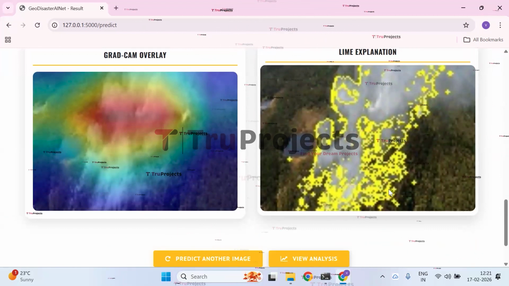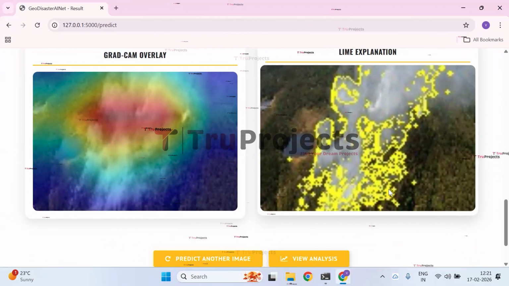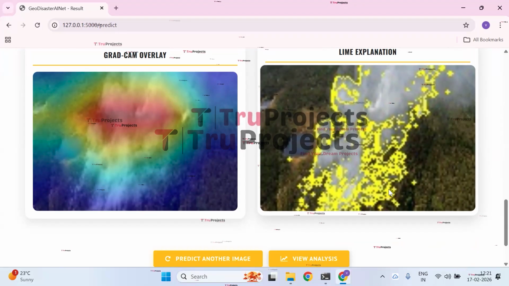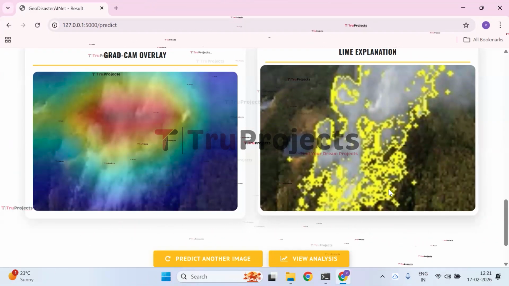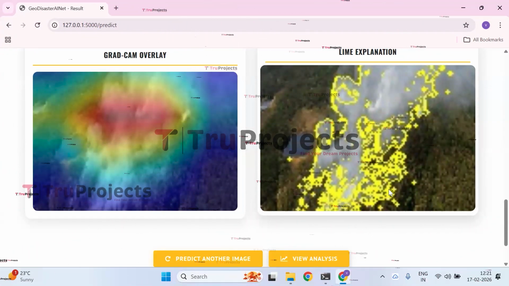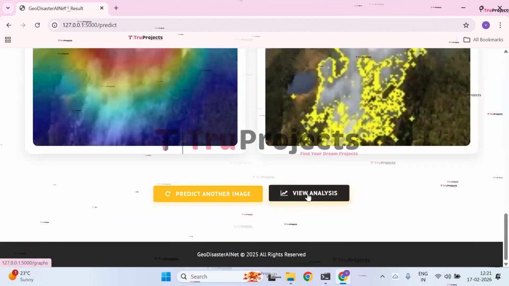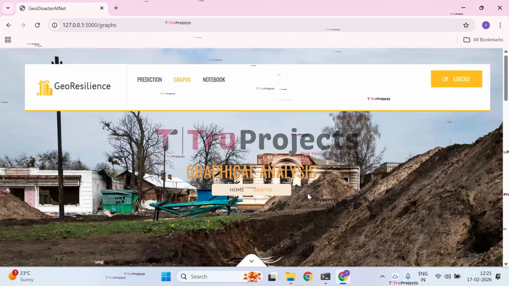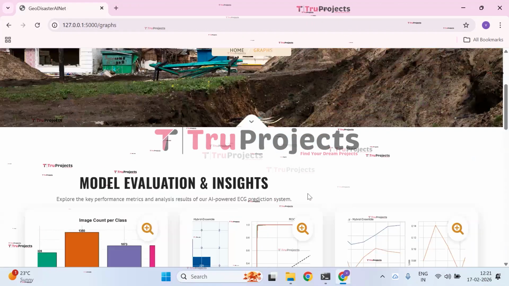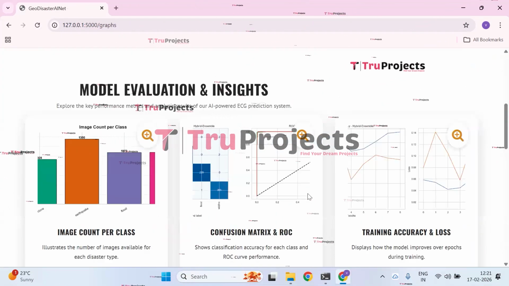The natural disaster dataset has been divided into 4 different disaster types: wildfire, flood, earthquake, and cyclone. We have seen all 4 outputs. Now, click on view analysis, which means the graphical representation of the project will open. Now, let us check one by one.